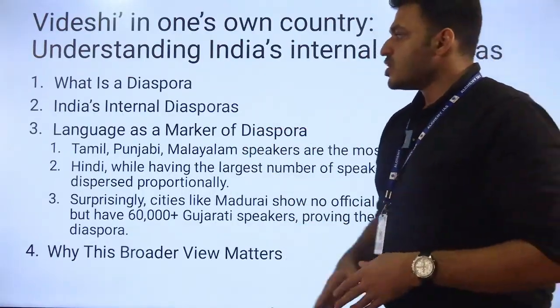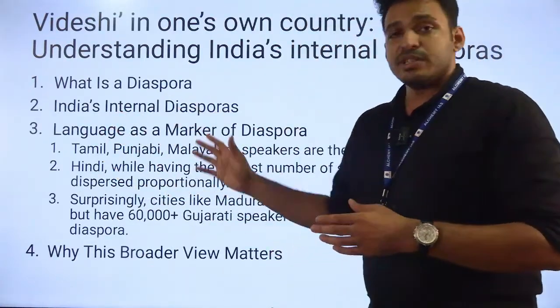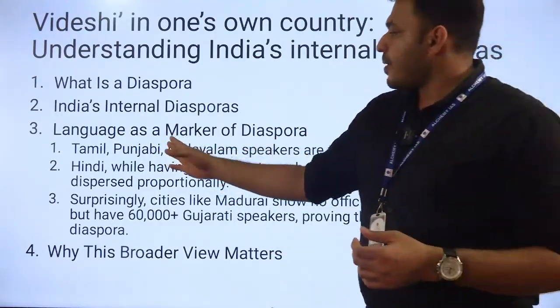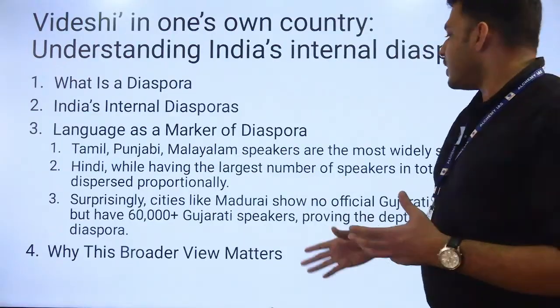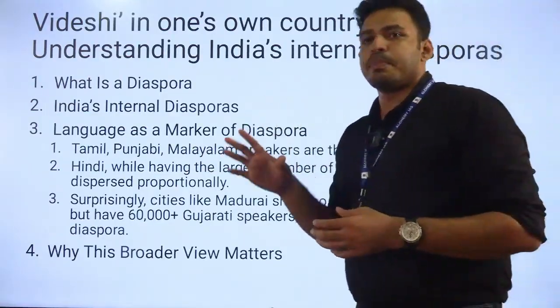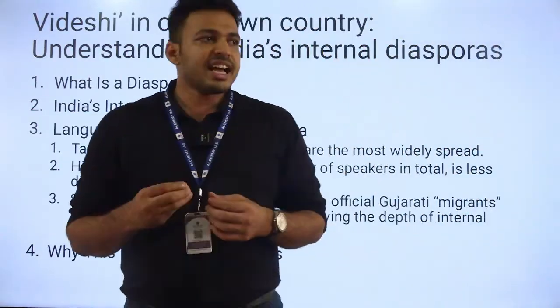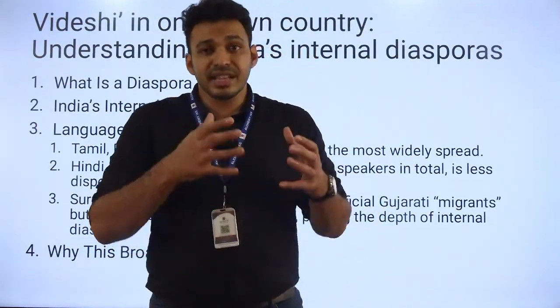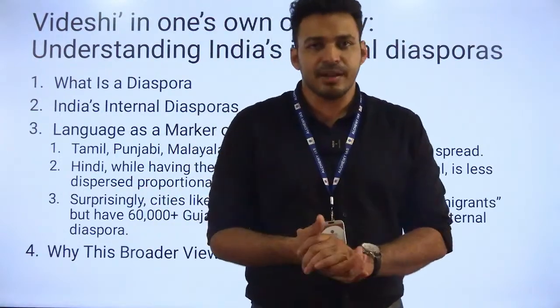So why does this internal diaspora matter? Language is a marker of diaspora. Mainly Tamil, Punjabi and Malayalam speaking people are the most widely spread population, from states like Kerala, Tamil Nadu and Punjab.